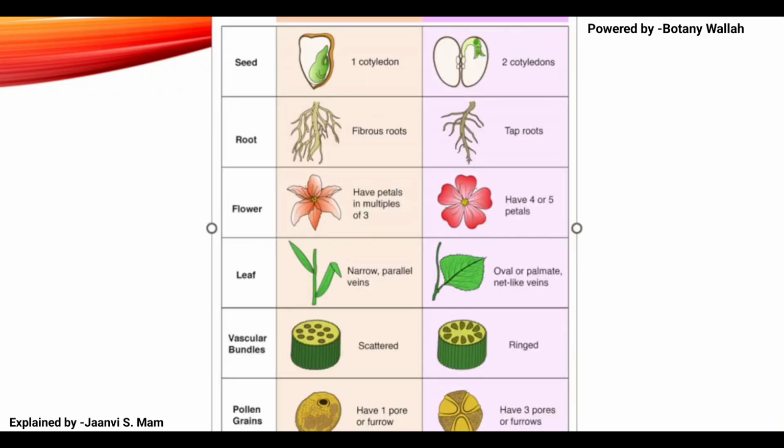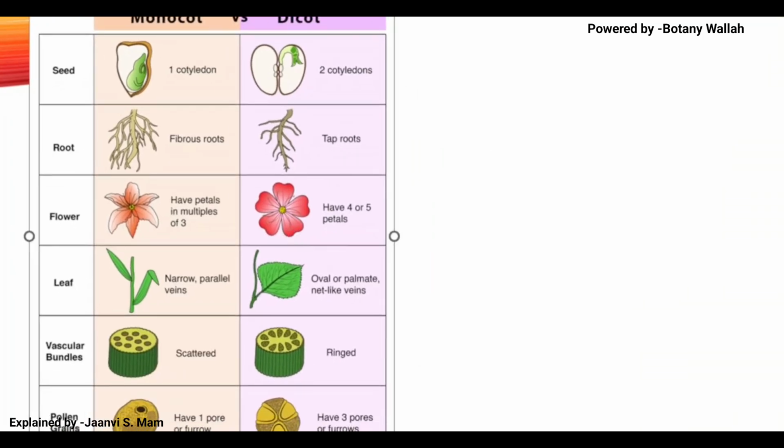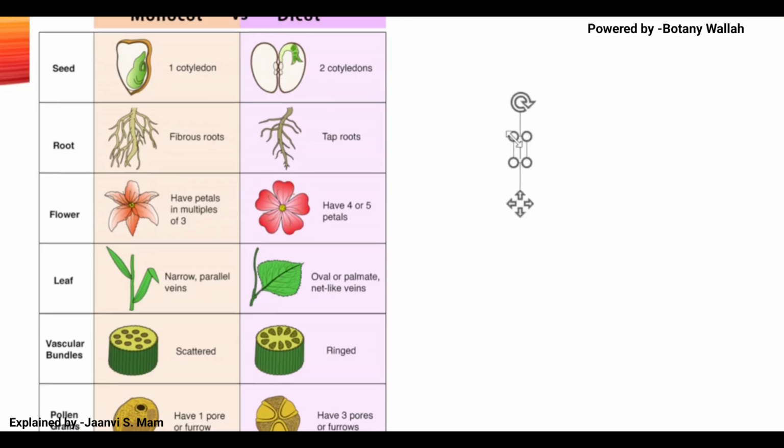So this was about monocots and dicots. I will put the information about monocots and dicots in a picture. This is the image which I have taken from Science Facts. I will put the link also, so that it will be very easy for you to check if you want to see something in detail.